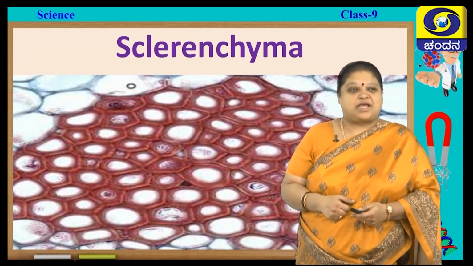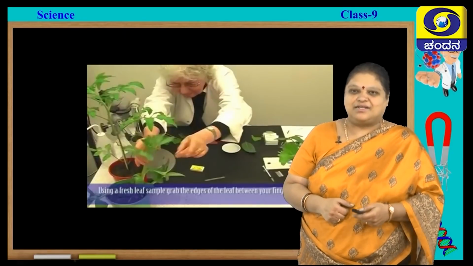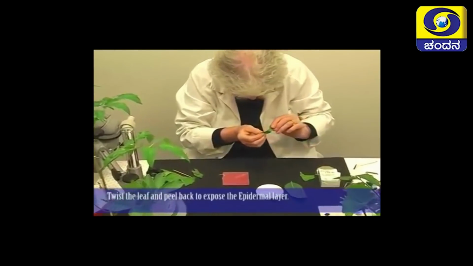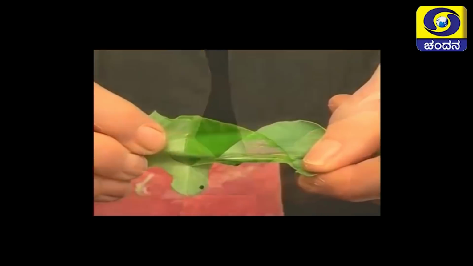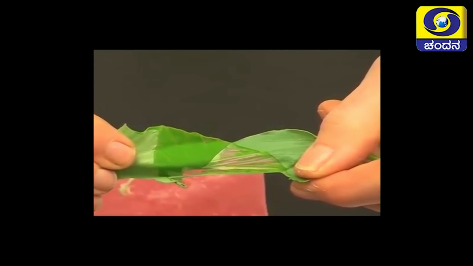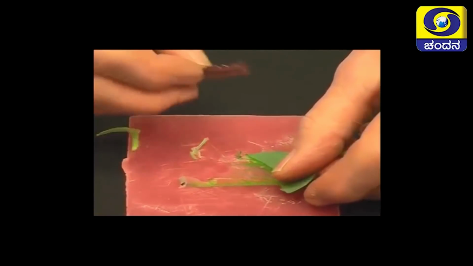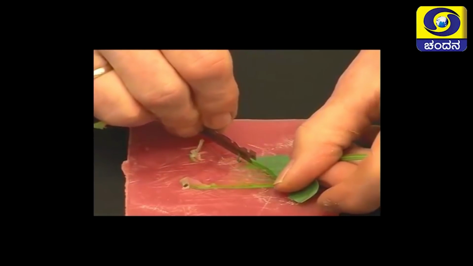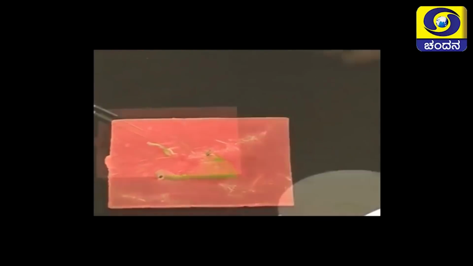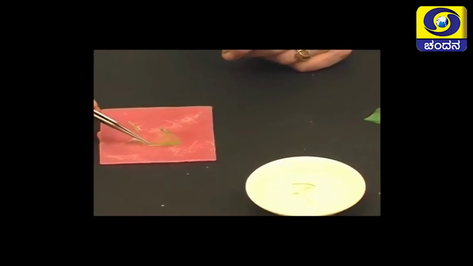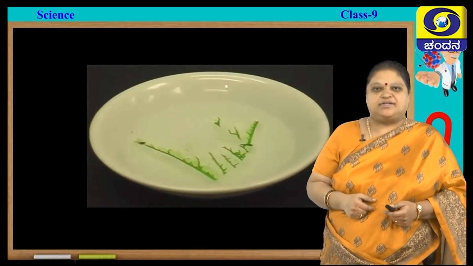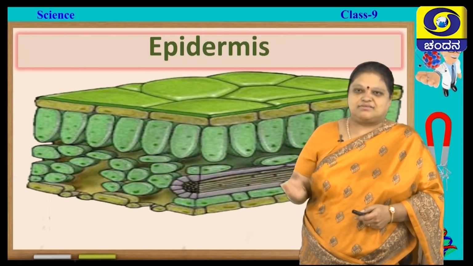There is one more type of simple permanent tissue, and that you call it as epidermis. Here a lady is trying to remove the epidermis. You can see that she has taken a leaf and slowly pulling out the uppermost layer, which is appearing like a plastic cover. Then she is adding 1 or 2 drops of water and finally cutting that plastic cover like substance. Actually it is the epidermis, and if you look at it under the microscope, you can see the epidermal cells. This is a very simple experiment. So, if you look at the epidermal cells, they appear like this.